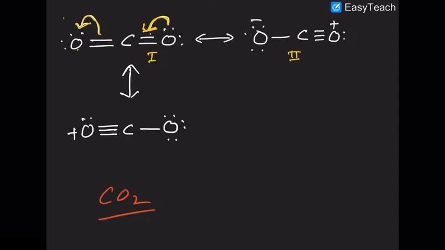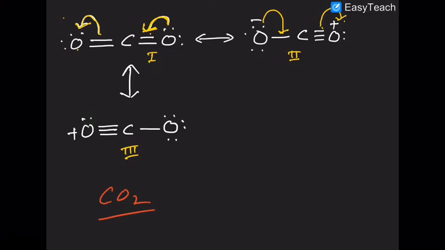Now what can happen? This lone pair becomes a pi cloud and this pi cloud becomes a lone pair, and structure 1 is obtained again. Are you getting it? Then again this is structure 2, this is structure 3. So 1 goes into 2, then 2 goes into 1, then 1 again goes to 3, because the reverse will happen.